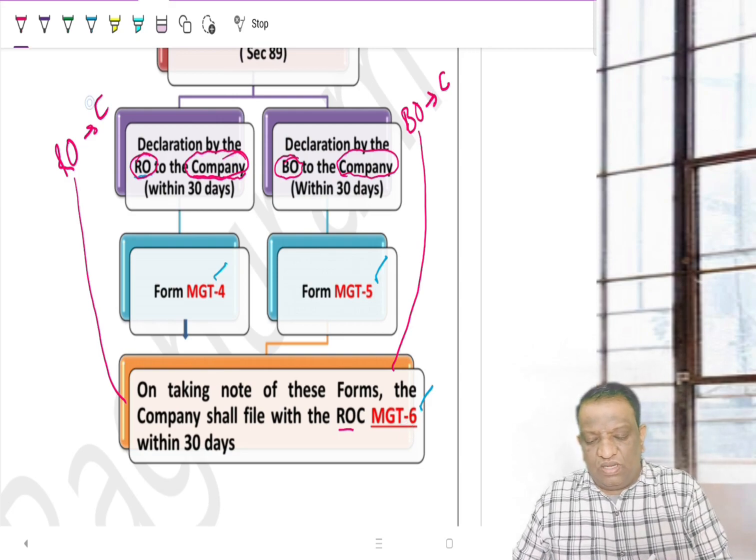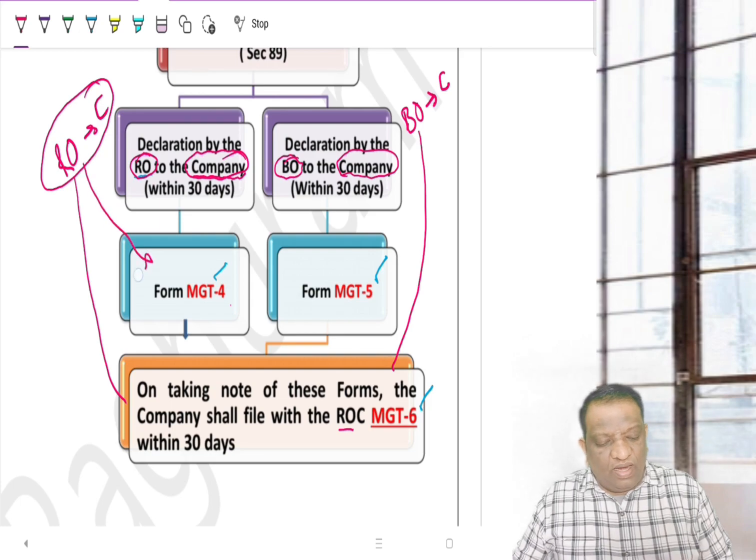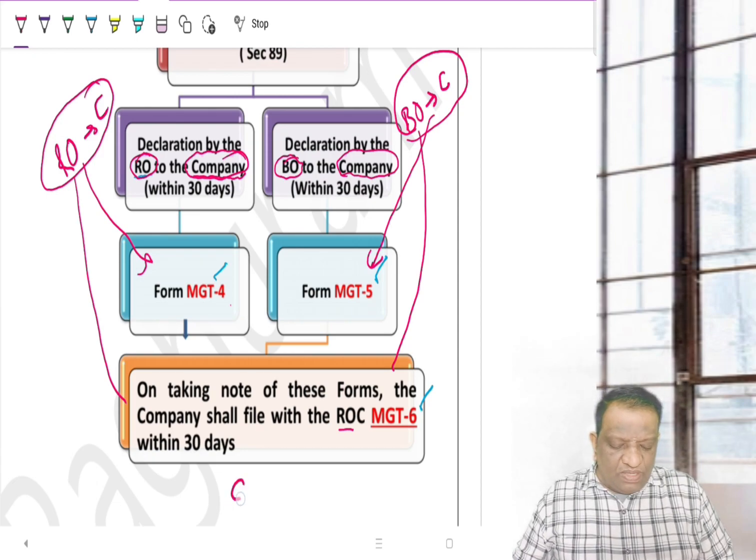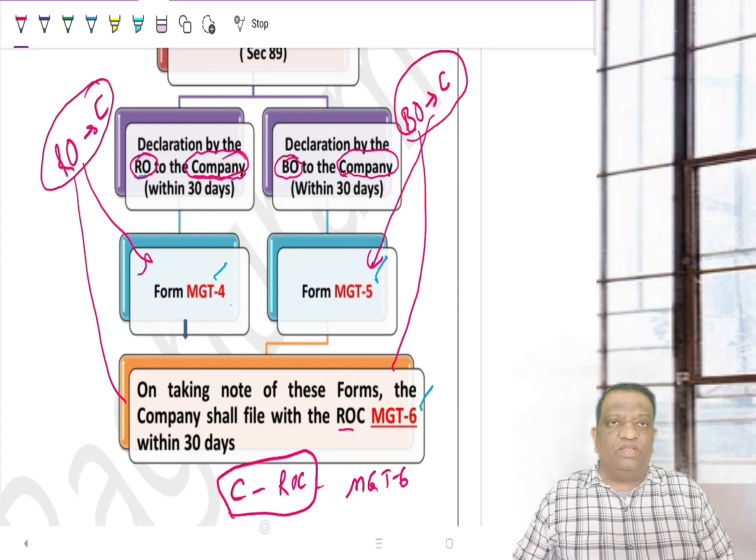So to repeat, the registered owner to the company is MGT4 and the beneficial owner to the company is MGT5. On taking note of these two, the company will be filing with the ROC. This is MGT6. This is the final form, but the company itself may not be able to identify the relation between the registered owner and the beneficial owner.